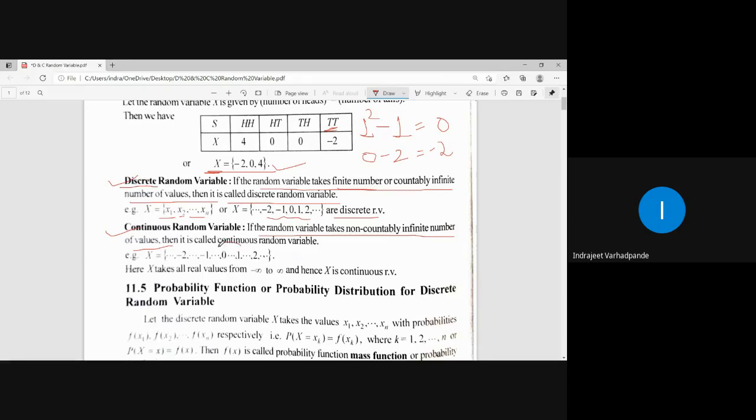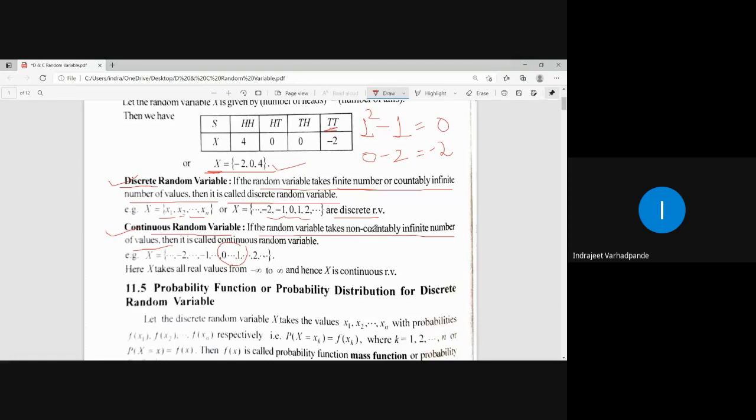Between 0 and 1, how many numbers lie? Infinitely many. 0.1, 0.2, 0.3, 0.4, 0.001, 0.002. So between 0 and 1, there are infinite numbers which cannot be counted, and therefore it is called a continuous random variable. They cannot be counted.